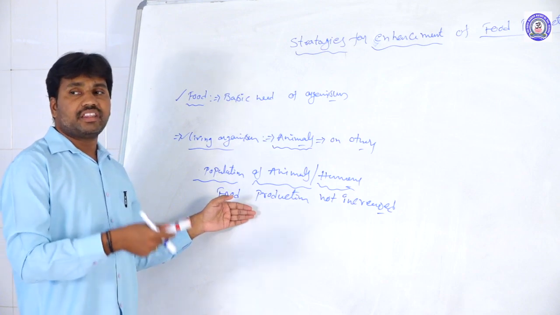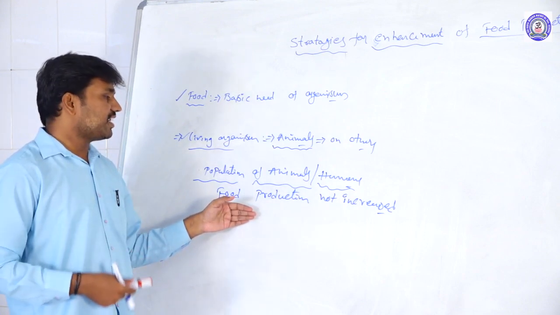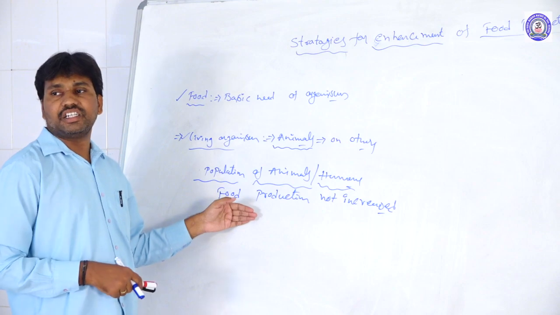Instead of rising, day by day the food production is decreasing.